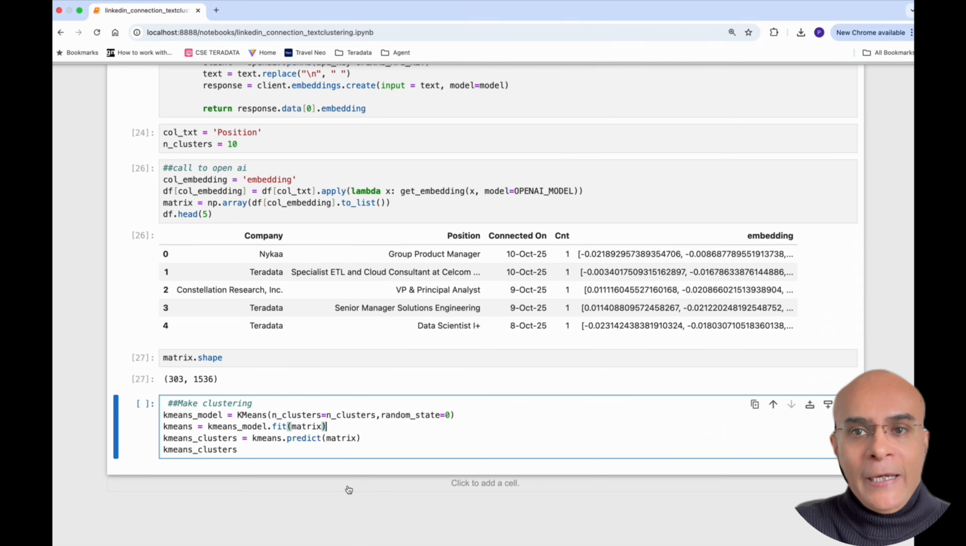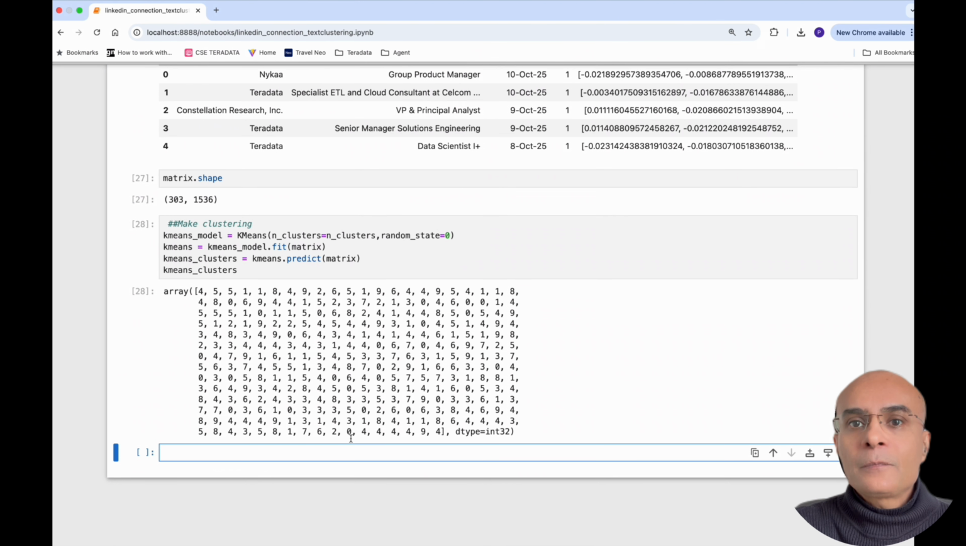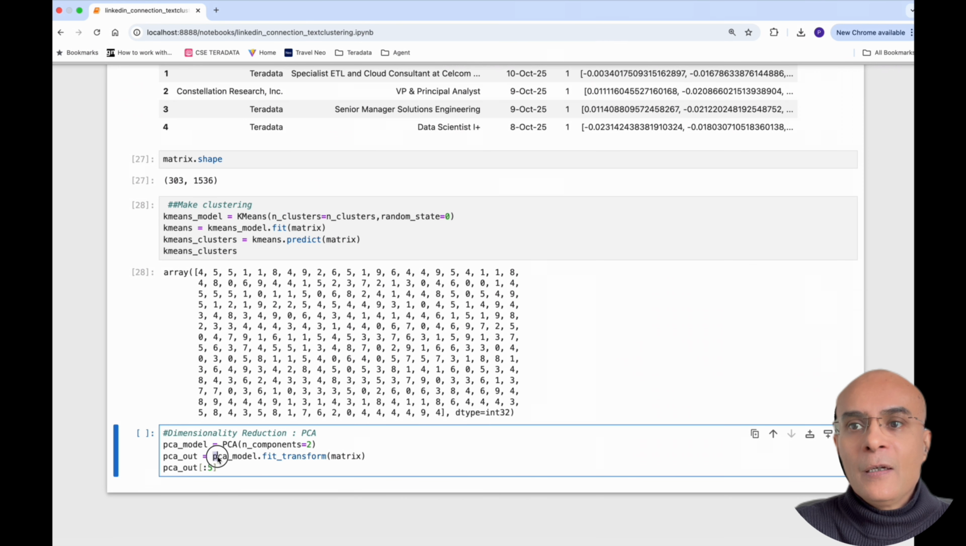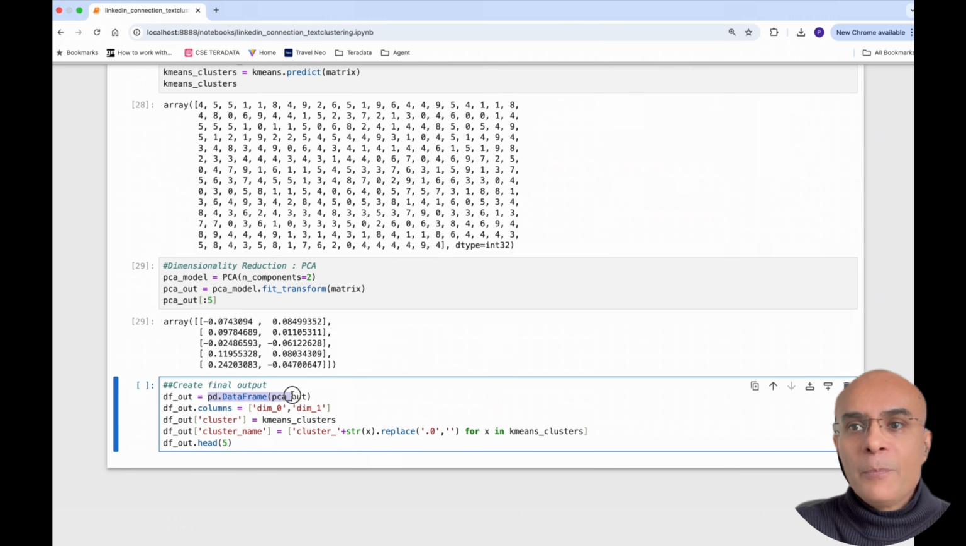Let us now apply the k-means clustering algorithm to these embeddings. Here we are going to make 10 clusters using the k-means algorithm, and we are going to assign the cluster to each and every line. Here you see the cluster number for each and every line. Let us now also take this high-dimensional matrix and convert it into 2 dimensions using this PCA technique. Here you see the 2 dimensions of the PCA, and we can also assign the output of PCA as well as the cluster to a new data frame called df_out, which will have these 2 dimensions as well as the cluster for each and every position in the data.